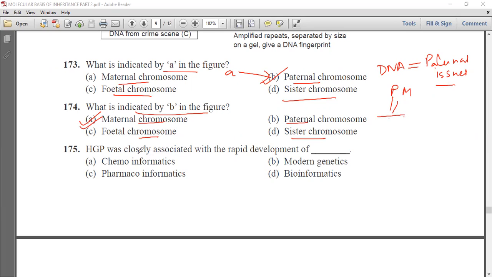Human Genome Project was closely associated with the rapid development of dash: chemoinformatics, modern genetics, pharmacoinformatics, and bioinformatics. Now we know that the Human Genome Project is related to bioinformatics. Bioinformatics, we know, is a branch of computer science on the basis of which we can identify DNA sequences. We can know the DNA sequence of an individual. So the Human Genome Project is associated with bioinformatics.